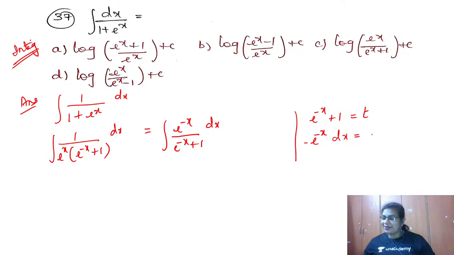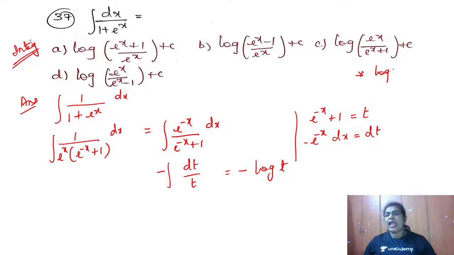Okay, so it is dt. Therefore e power minus x dx is minus dt. So I put the minus outside: minus dt by t. And what is the integral of 1 by t? It is log t. So it is minus log t. And what is log m to the power n? I can write this as n into log m. So now I have it in this form, and I can write it in the form log m to the power n.